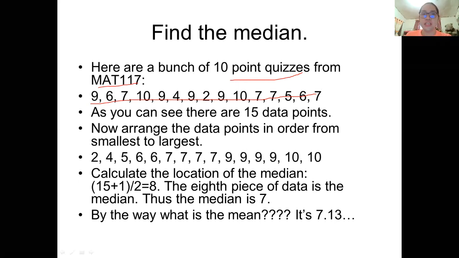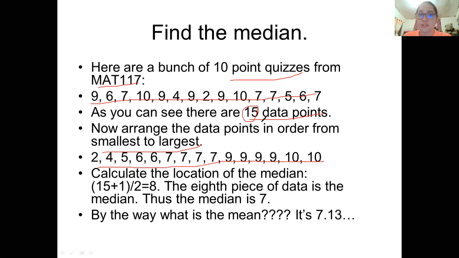As you can see, there are 15 data points, as you can observe based on the given. Now arrange the data points in order from smallest to largest. After you arrange it, you count how many. We have 15 given data points.